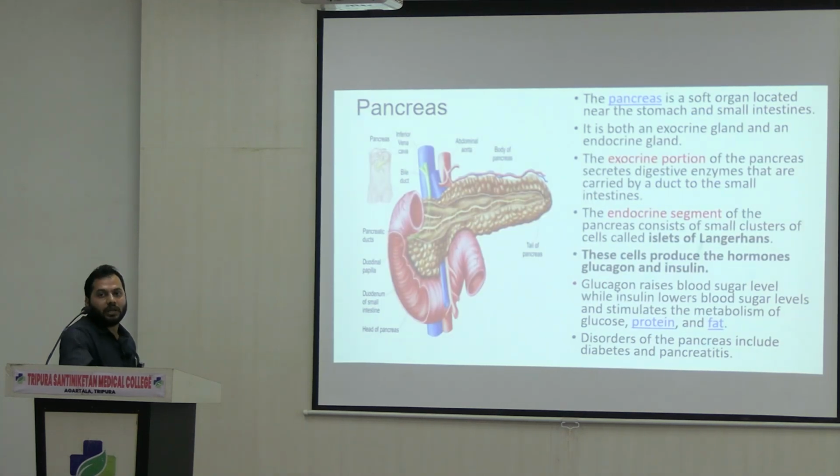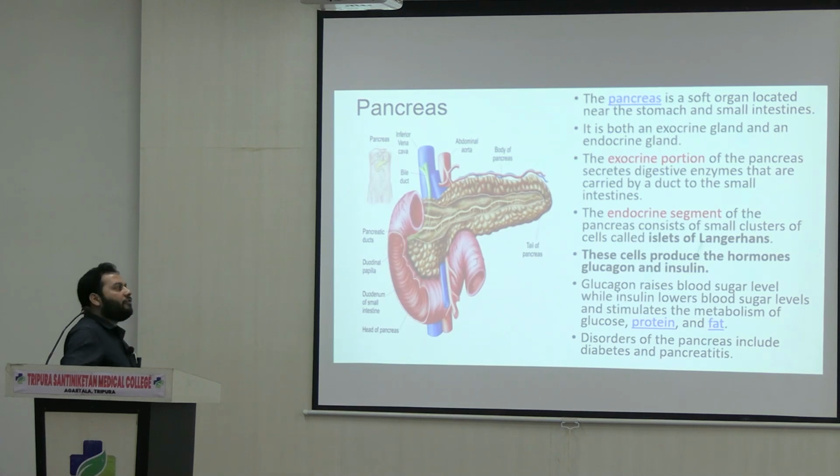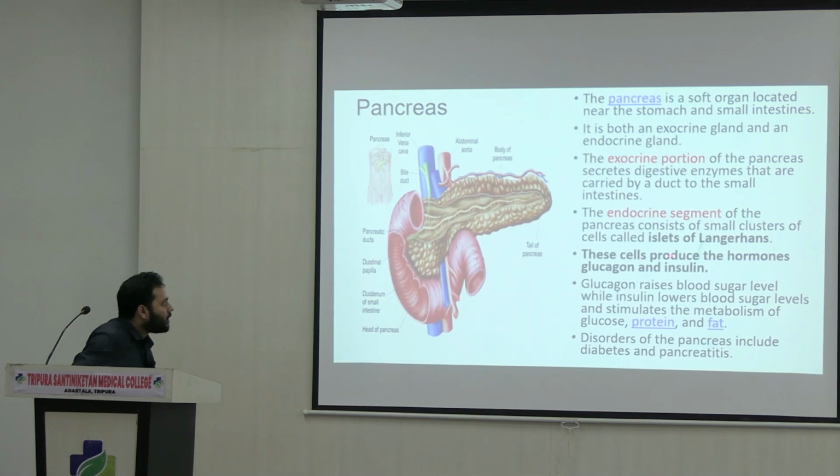Another important endocrine gland is the pancreas. And most of us know the type of secretions of the pancreatic gland. If you see the pancreas, the most important secretions are insulin and glucagon, right?